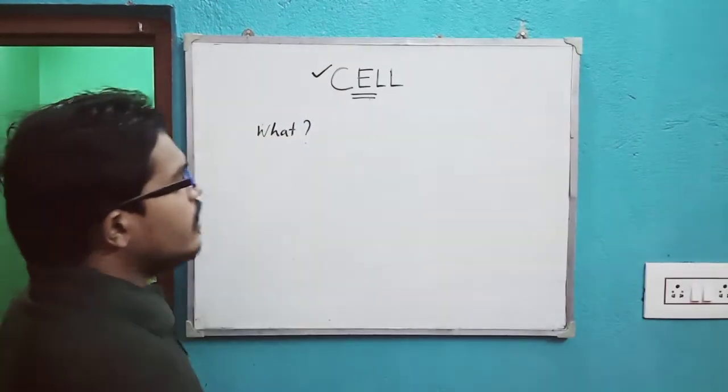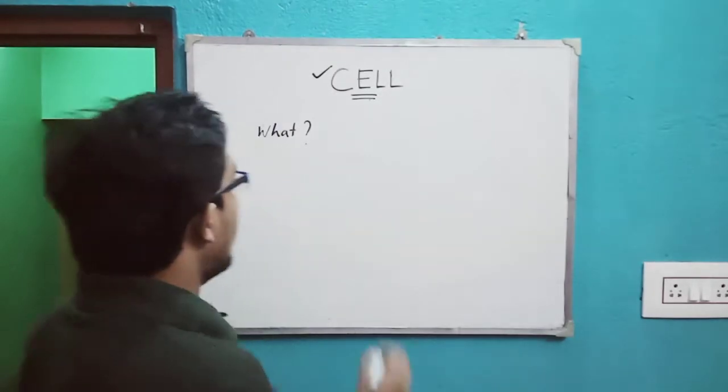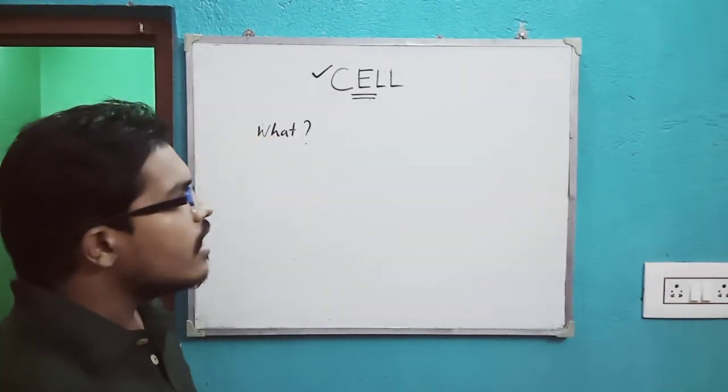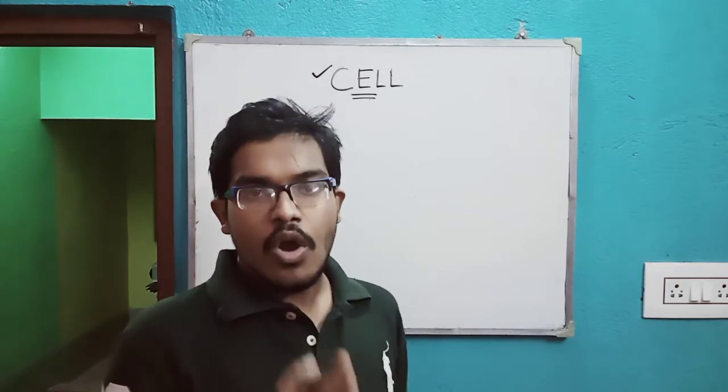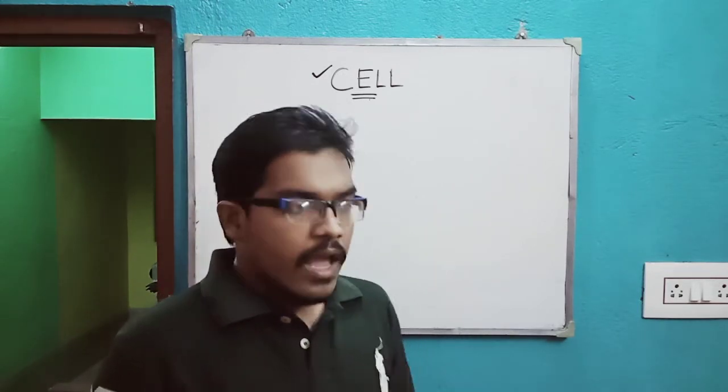So before going into the cell, we need to understand what a cell is. Now cell is a structural and functional unit of a living body.